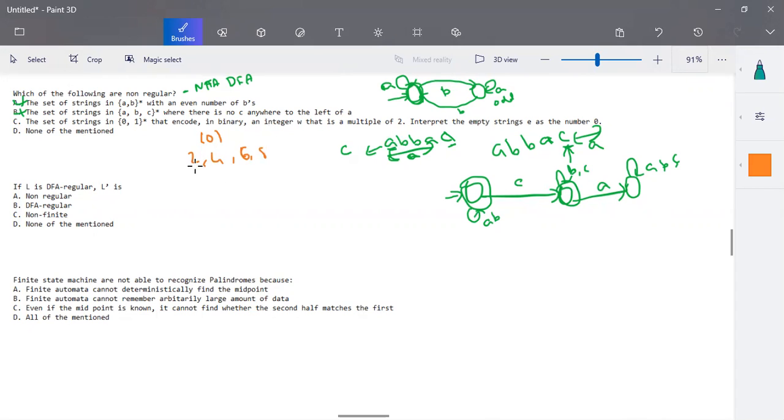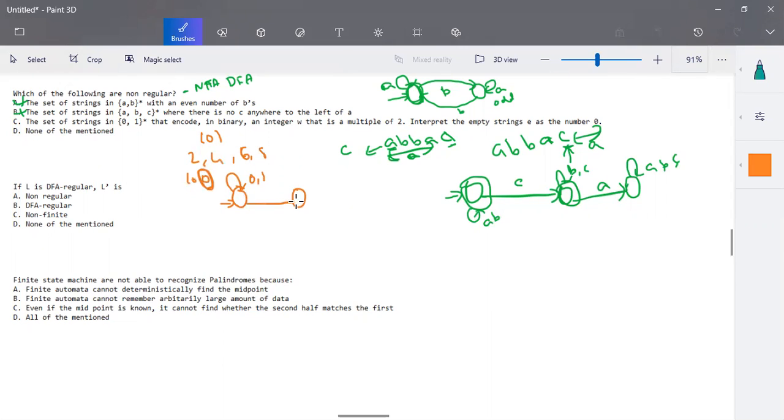So one simple constraint is that whenever an even number is expressed, its end value is 0. For 2 it is 10, for 4 it is 100, whatever it is, the end value. If the end value is 0, then it is an even number. Okay, so then we can say that it is a multiple of 2. So for this, how can we draw an NFA or DFA? A simple one. I can draw an NFA for it.